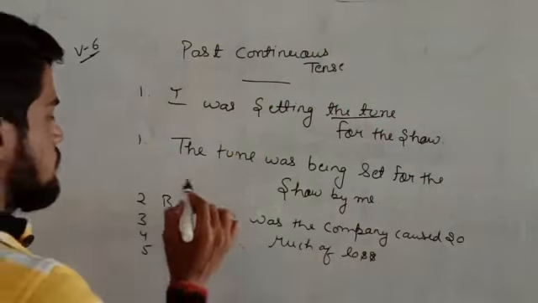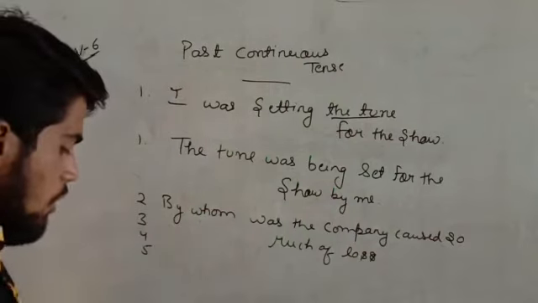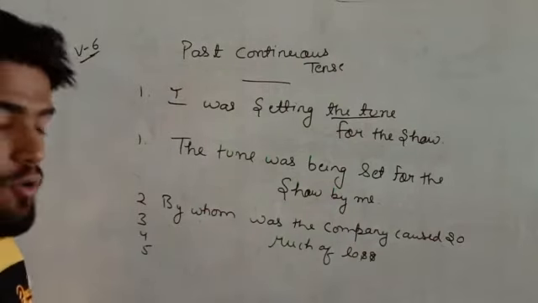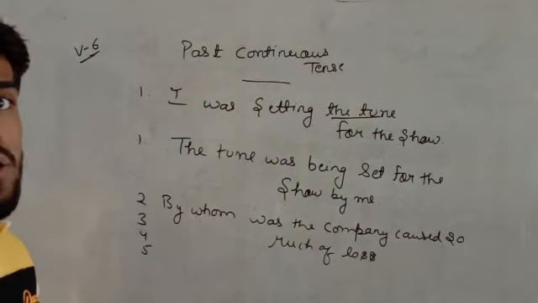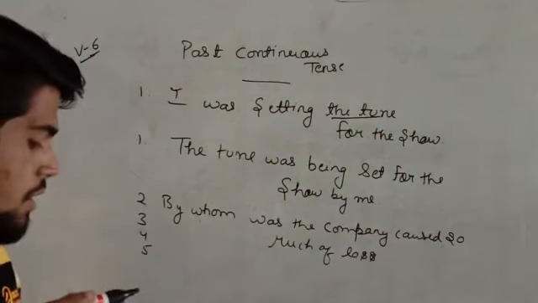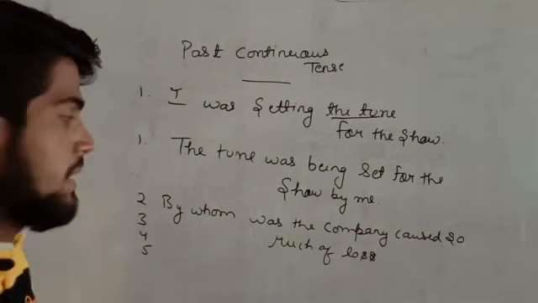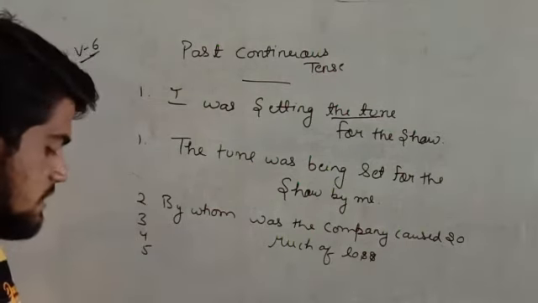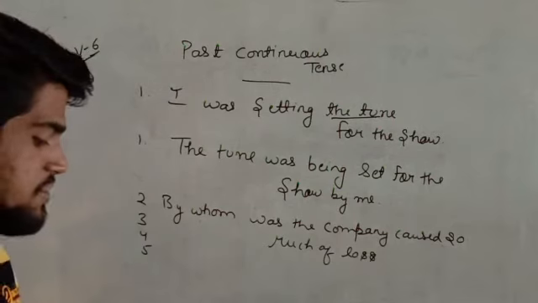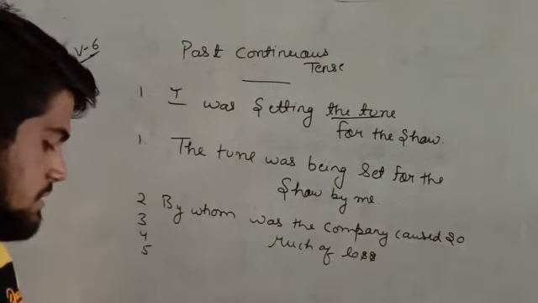Third one is: was he abusing you? Were you being abused by him? Fourth is: students were not showing appreciable results before that session.